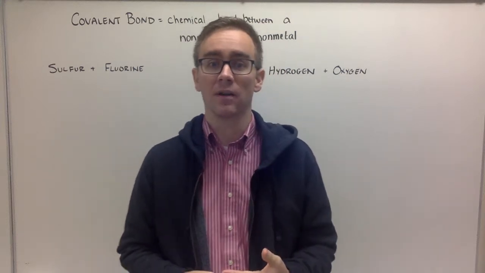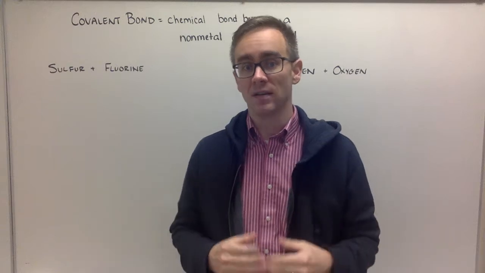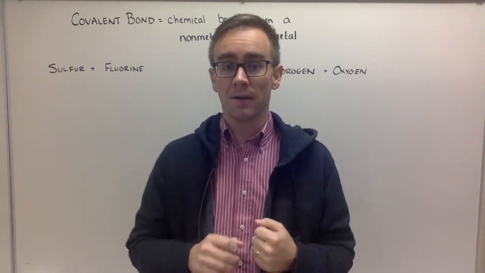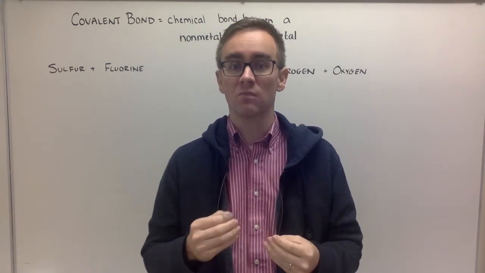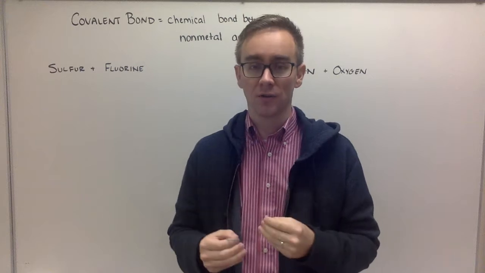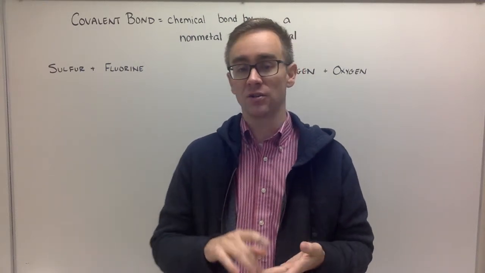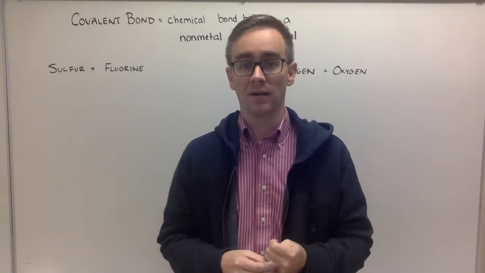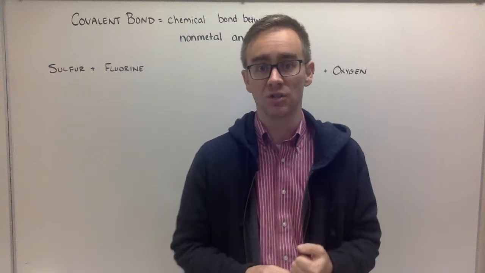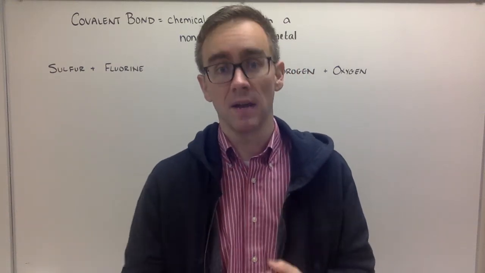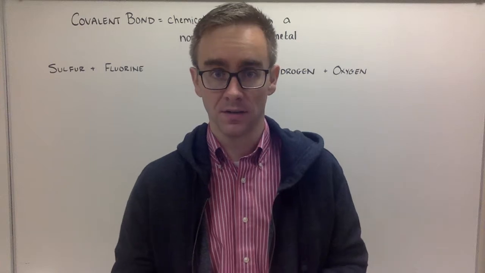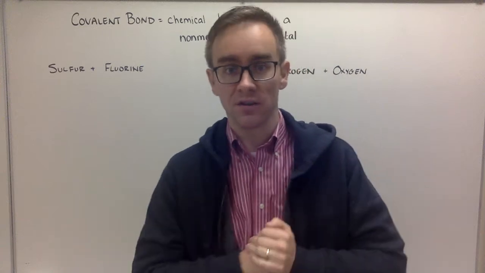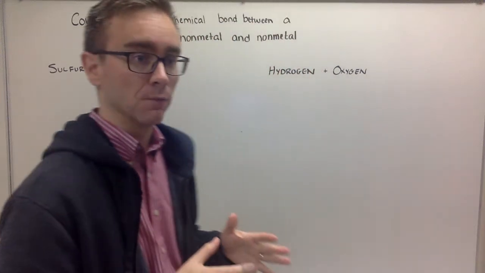All right, today we are going to talk about our second type of bond here, and that is a covalent bond. This one is actually a lot more prominent because a lot of the more basic elements, a lot of the smaller elements that make up our universe, like hydrogen and helium and carbon and nitrogen and oxygen, are all non-metals. So this one is actually a lot more predominant, especially when we talk about biology and talk about life. It's mostly made up of covalent bonds, which are not quite as strong. We'll talk about why today. So make sure you have out your handy-dandy notebooks. Let's talk about our second type of chemical bond here.